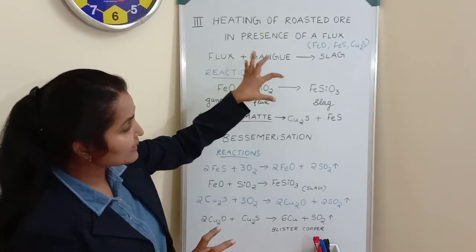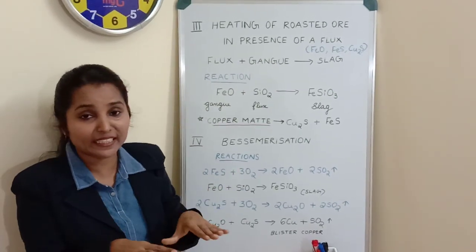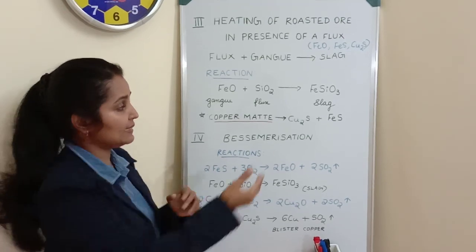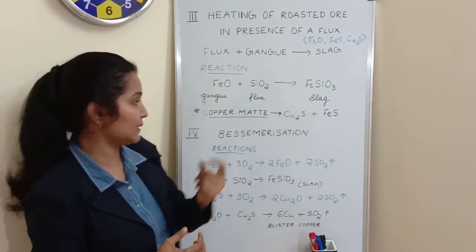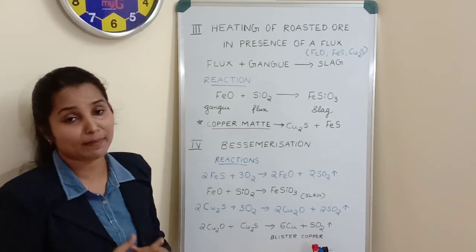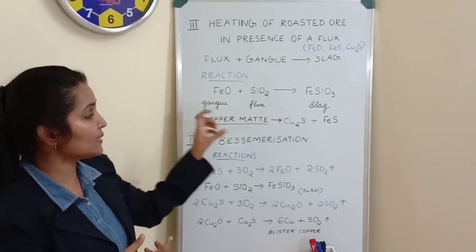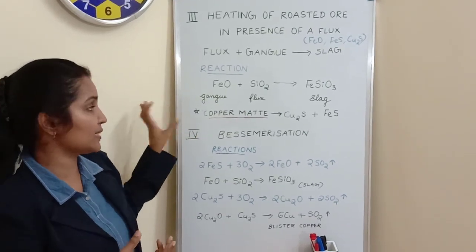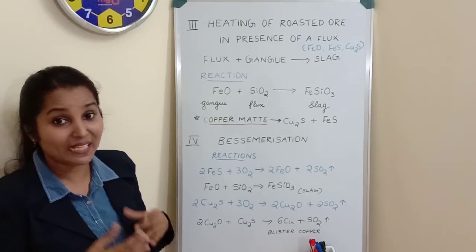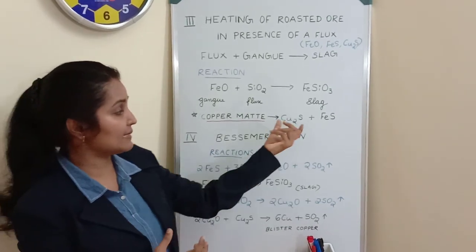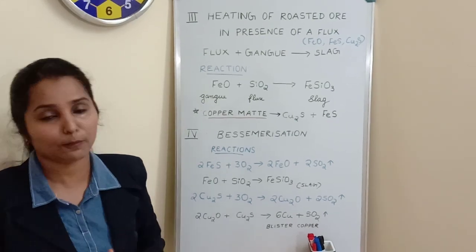So since it is light in weight, it can be removed, and what we have remaining is a heavier thing, that is a molten mass of cuprous sulfide and ferrous sulfide, that is known as copper matte. This is very important from the point of view of the exam. What is copper matte? Copper matte is the molten mass that is containing cuprous sulfide and ferrous sulfide.